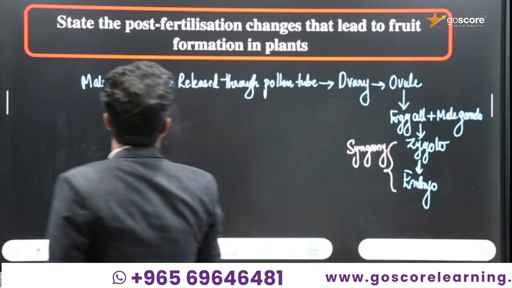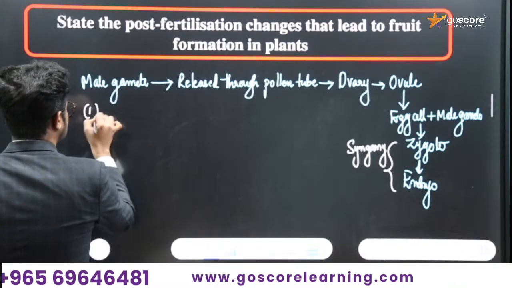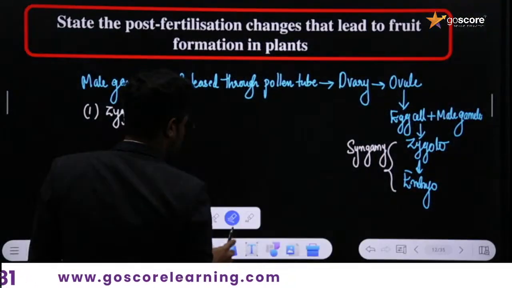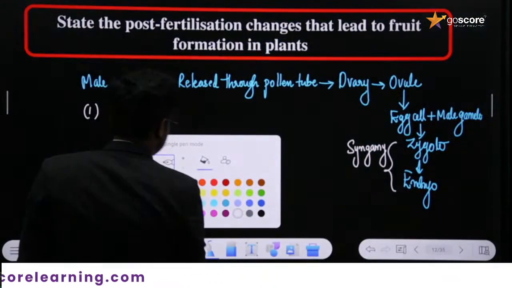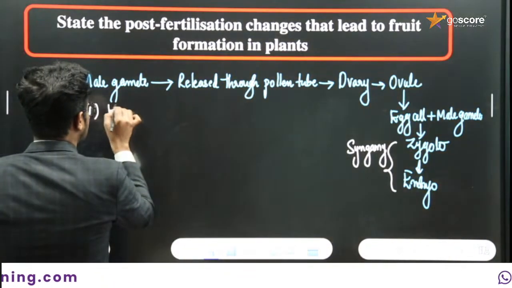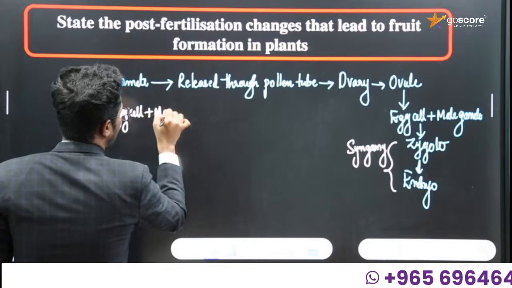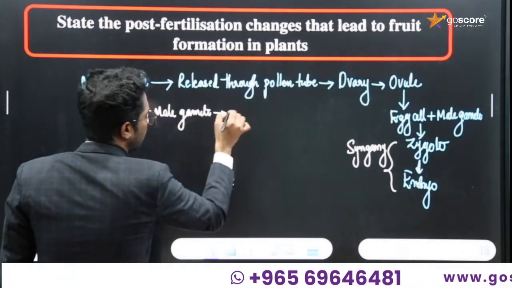Here they are asking about the post-fertilization changes. In post-fertilization changes, we know the zygote. You need to write down the major points regarding this. The egg cell combines with the male gamete to form a zygote.